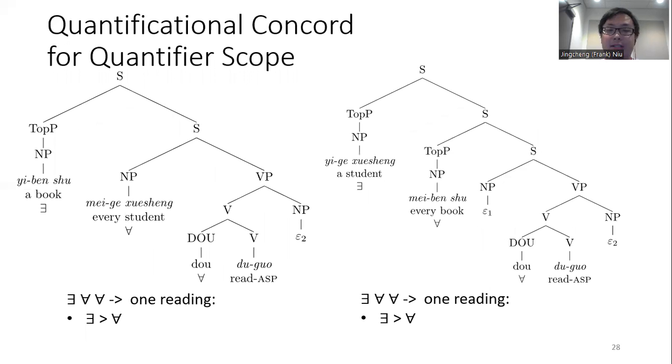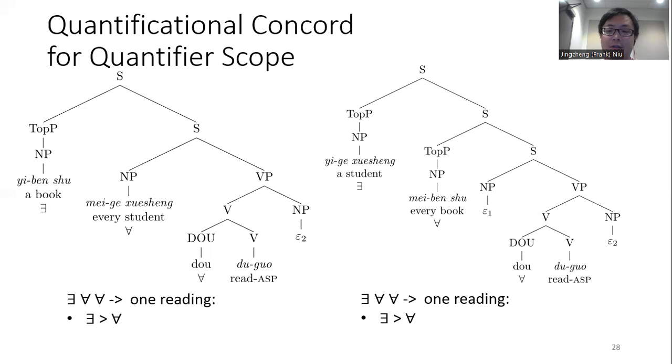Okay, and now let's go see some fancier sentences. The case was a single topicalization, a book every student dou read. The QO list is exists, for all. So right now, although we have two for alls, the two for alls are both located after the exists, and therefore there is only one wide existential reading.